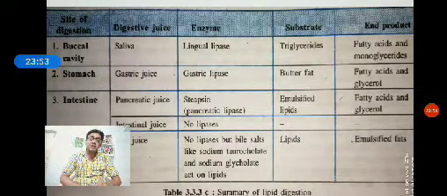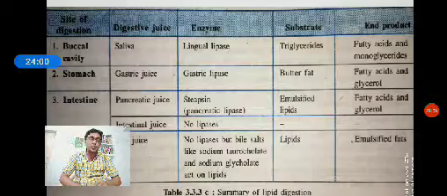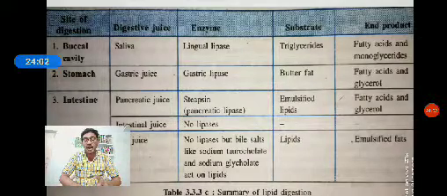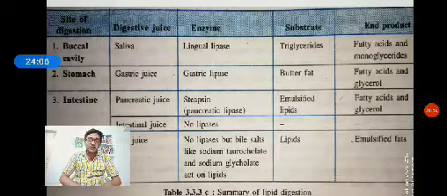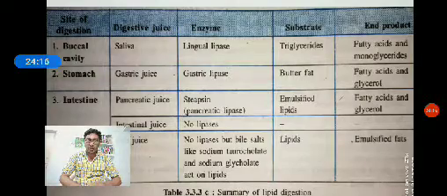Then assimilation. It is a process in which the absorbed substances finally reach the tissue and are utilized for their activities. The last step is called defecation. The ejection of feces, excretory waste, to the outside through the anal opening is called defecation.